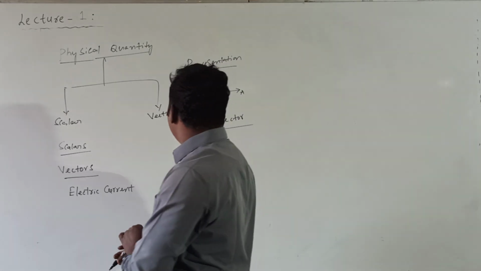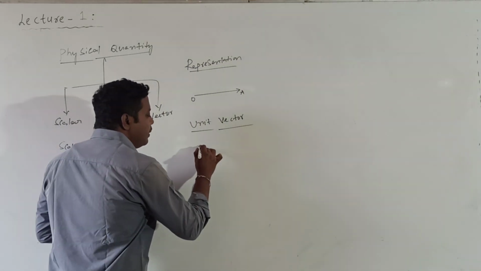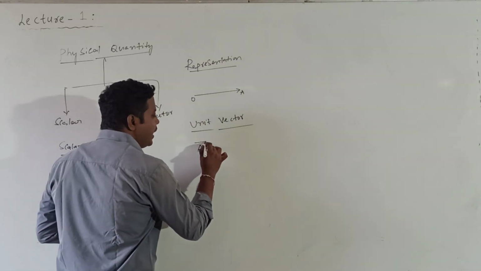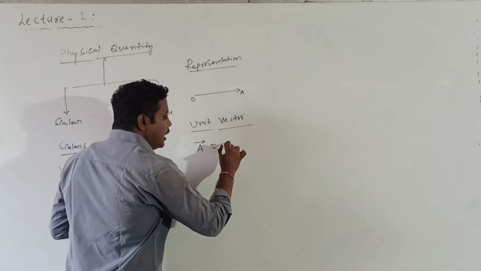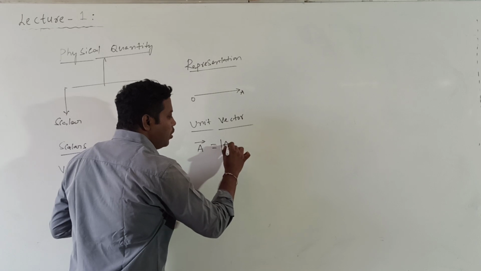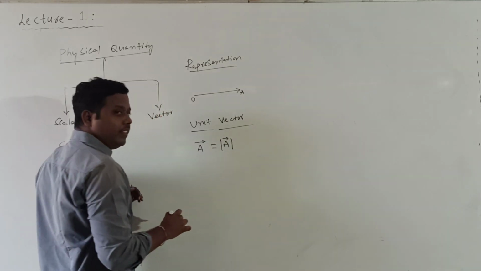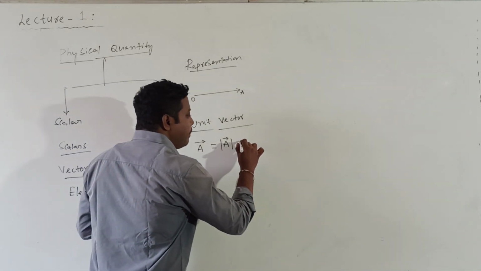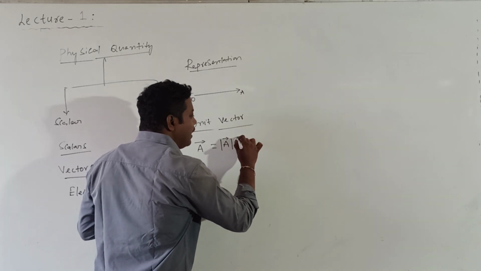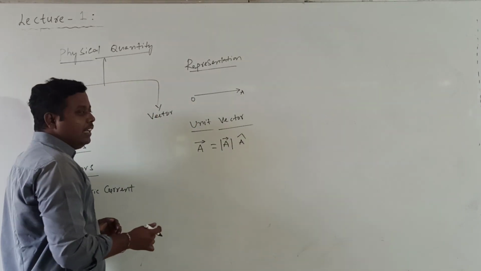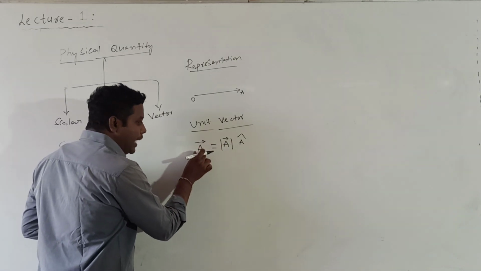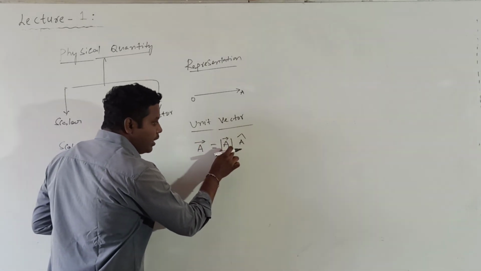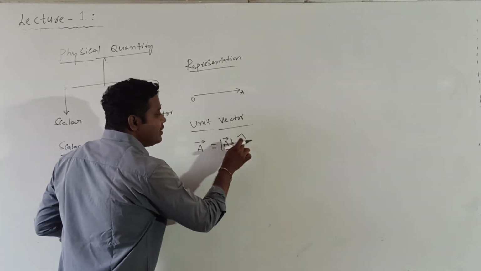What is the direction of a unit vector? For example, let me take one vector, given by a bar. This vector also has magnitude and direction. The magnitude of the vector is given by the modulus of a bar, or simply a. The direction of the vector can be represented by a unit vector, whose magnitude is 1 unit, given by a cap. A bar is the vector which has magnitude and direction. Magnitude is given by the modulus of a bar, and direction is given by a cap.